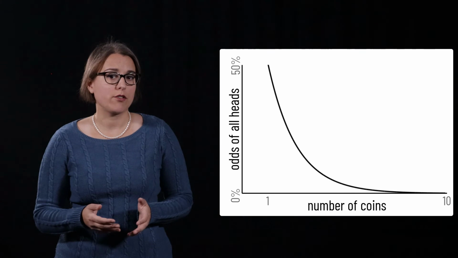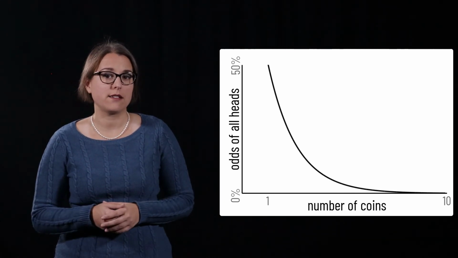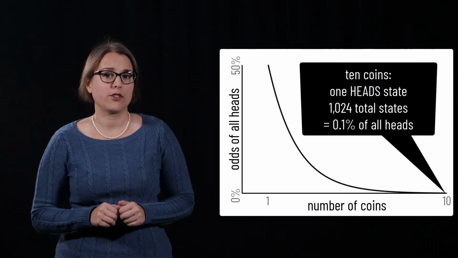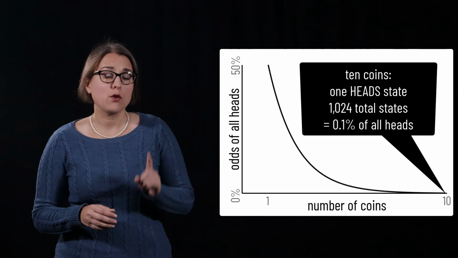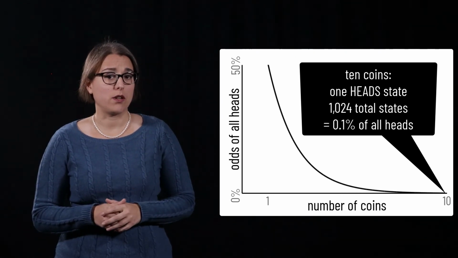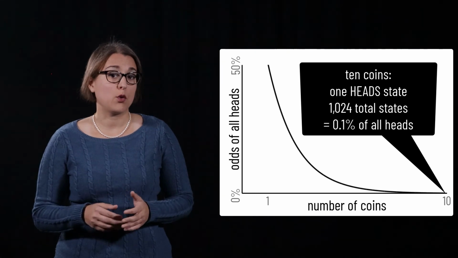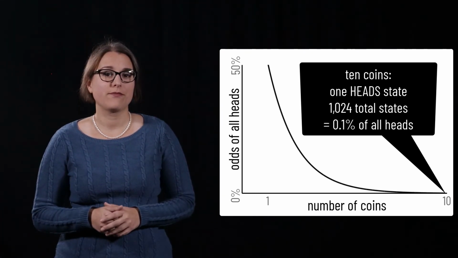The more coins there are, the more disordered states there are compared to highly ordered states. If I have 10 coins, for example, there are 1,024 different states, but only 1 corresponds to all heads, and only 1 corresponds to all tails. More likely, I'm going to have roughly equal numbers of heads and tails. Disorder. Most systems are much more complicated and have many, many more states than our coins.